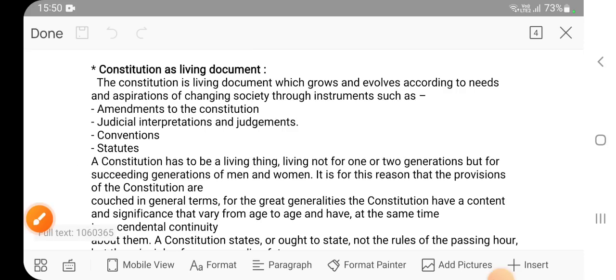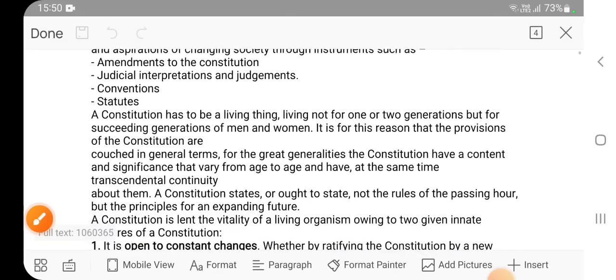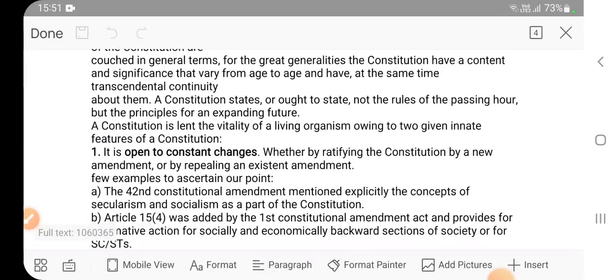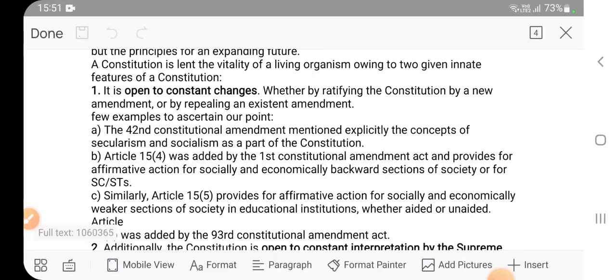Now we have already seen why we need to amend the constitution: because society is changing. For example, we created this constitution about 70 years back, but in those 70-80 years so many things have changed. The society has changed significantly.